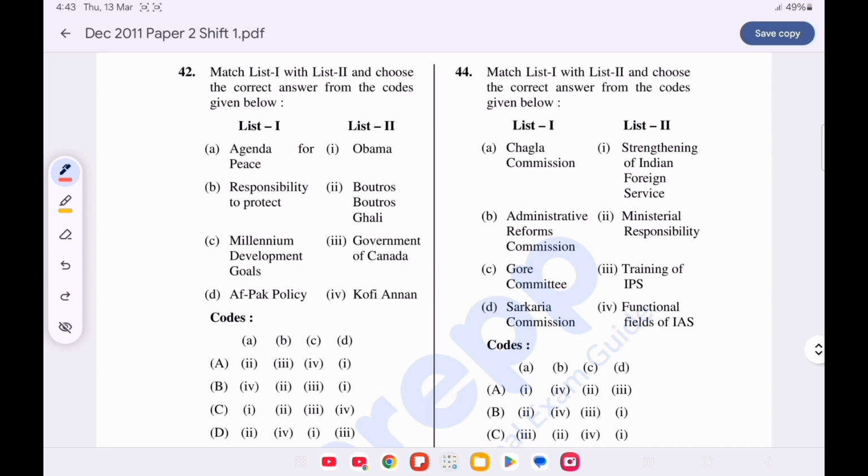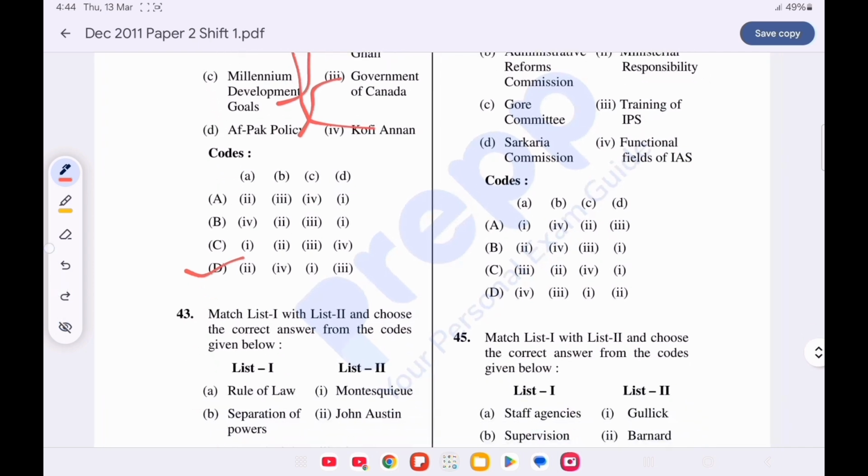Question number 42. Match list 1 with list 2 and choose the correct answer from the code given below. Option D is correct. Agenda for Peace was given by Boutros Ghali. Responsibility to Protect was given by Kofi Annan. Millennium Development Goals were given by Obama, and the Afghanistan-Pakistan policies by the Government of Canada.